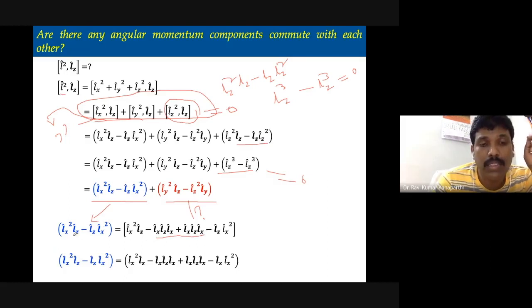So please look at this. The first term is Lx square multiplied by Lz. This remains the same. And then Lz Lx square. This also remains the same. What I have done here is add this object to the term. Since I am subtracting a quantity and the same quantity is being added to the two terms, the net result is the same.